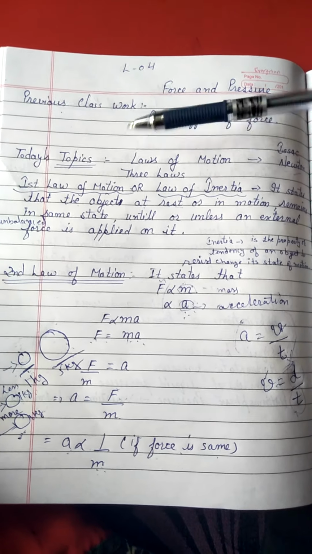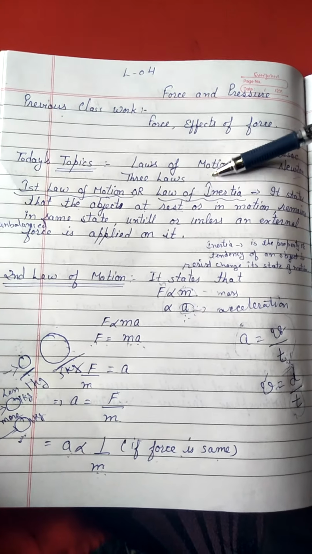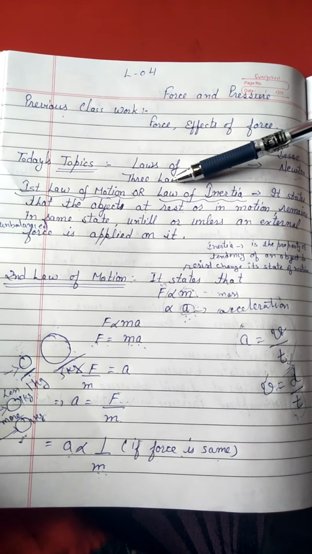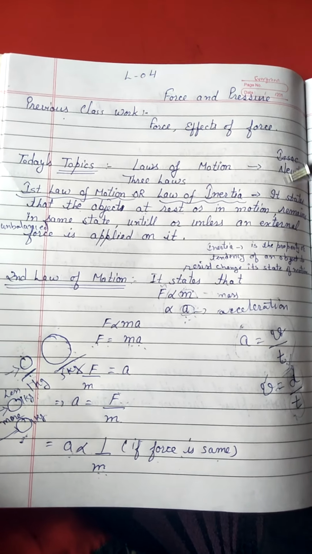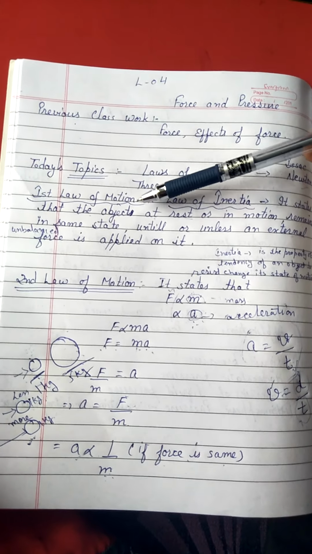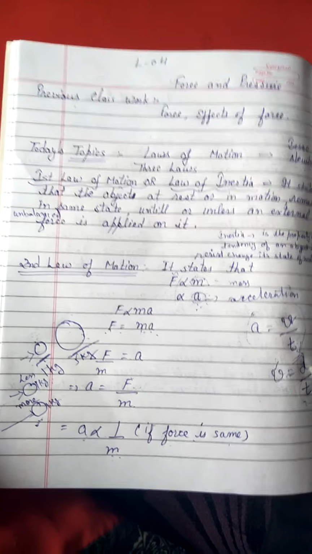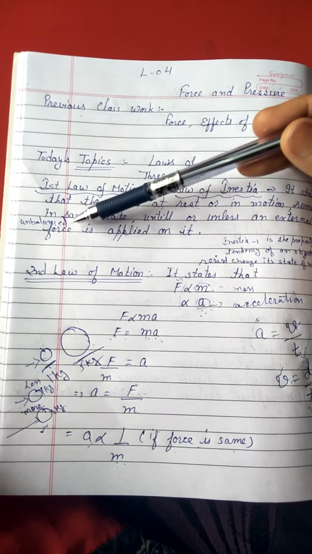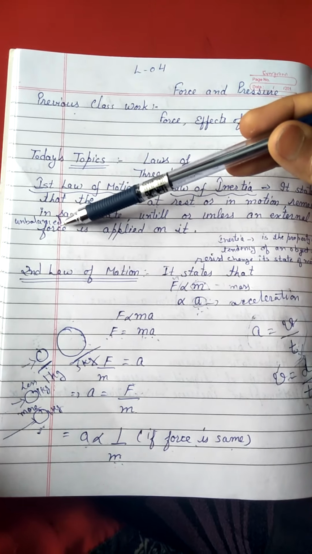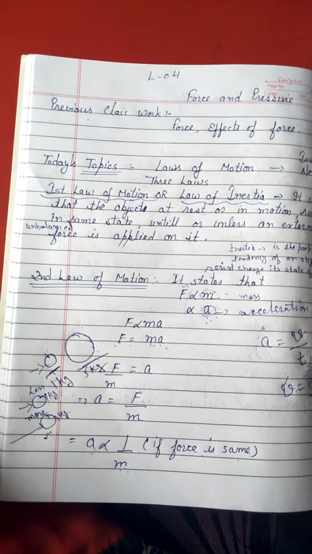The first law is the first law of motion, also known as the law of inertia. What does this law state? It states that an object at rest or in motion remains in the same state until or unless an external unbalanced force, please remember, it's an unbalanced force, is applied on it. Let us understand the first law with the help of an activity.